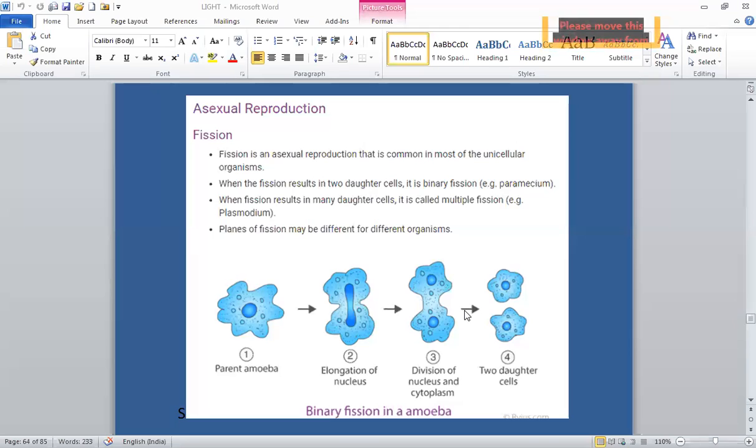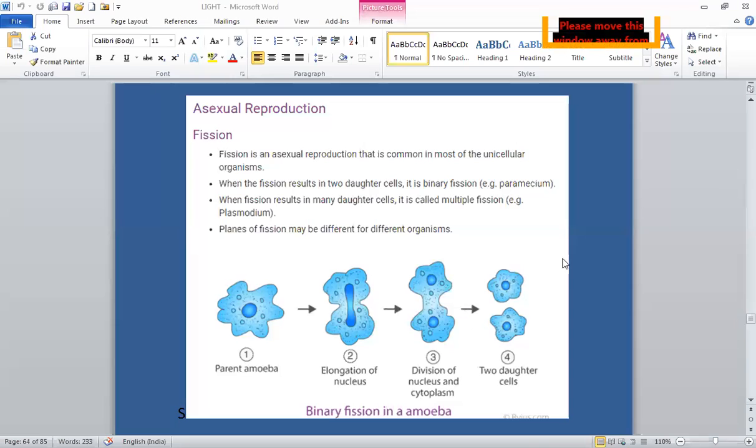In amoeba, binary fission can occur in any plane. But in paramecium, binary fission is transverse, and in leishmania, a protozoan which causes kala azar, and euglena, this fission occurs longitudinally. So in different organisms, binary fission occurs differently: some in any plane, some transverse, and some longitudinal.